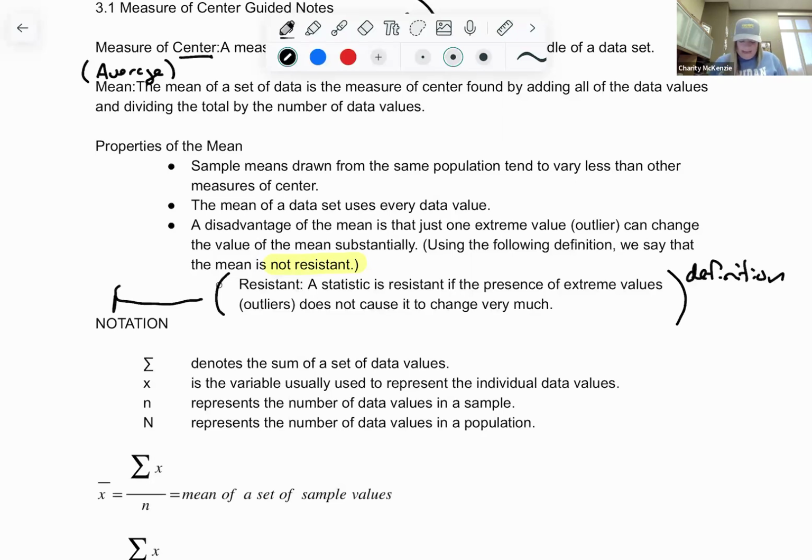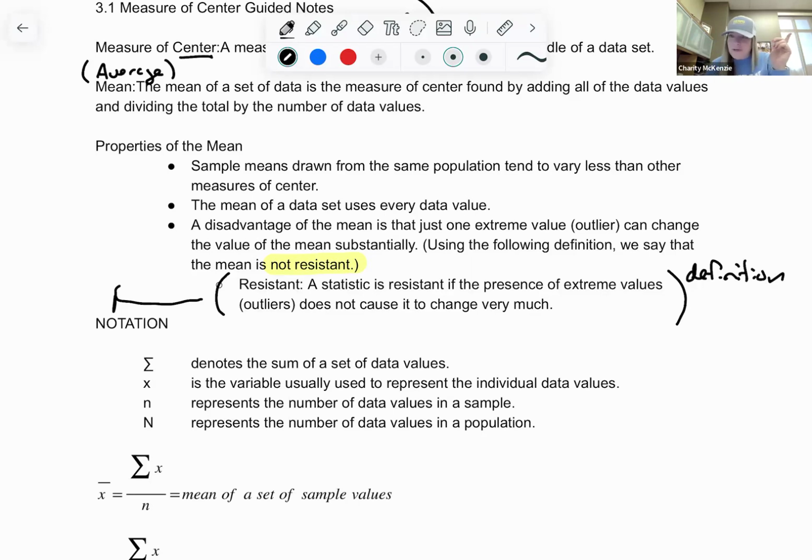But the disadvantage of the mean is that it is not resistant. So it really is affected by an outlier. So for example, if we lived in a small town where everybody is a rancher and they make about this much money, but you have that one person who makes millions, their data value is going to make the average, the mean, look really high for the income of everybody. But really, it was just one value that threw everything off. So the mean is not resistant.